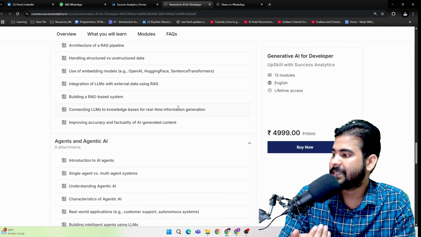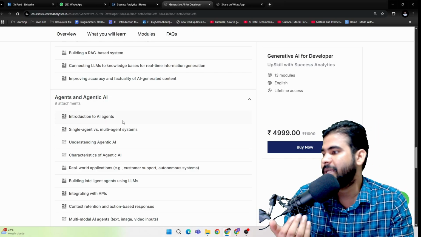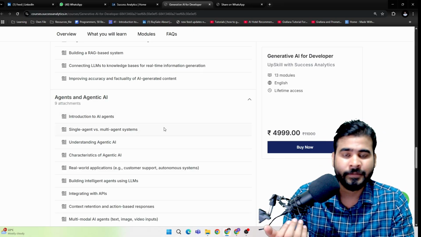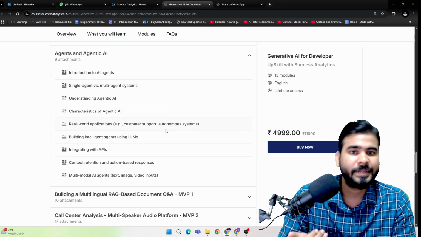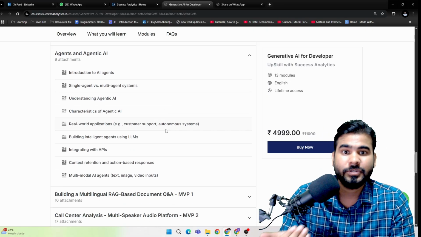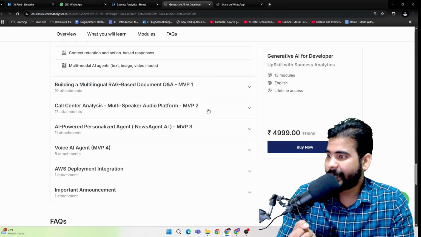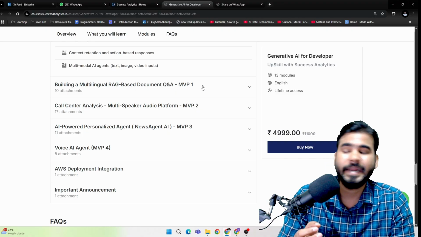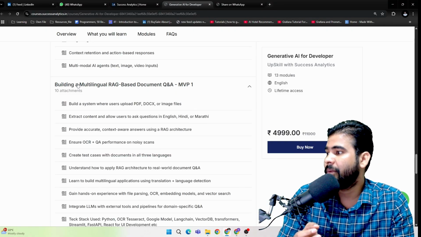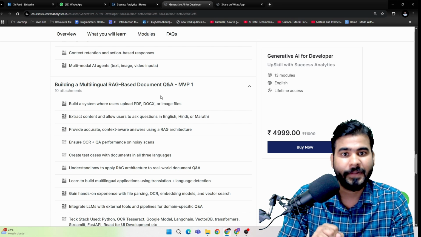After that we have the agentic AI syllabus: agents and agentic AI, an introduction to AI agents, single agents versus multi agents, and the other frameworks in agentic AI, like Crew AI. We can discuss those frameworks as well. After that we can start working on the main product. The first MVP that we can build is called a multilingual RAG based document Q&A application.